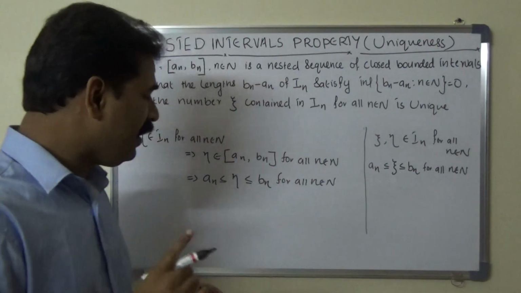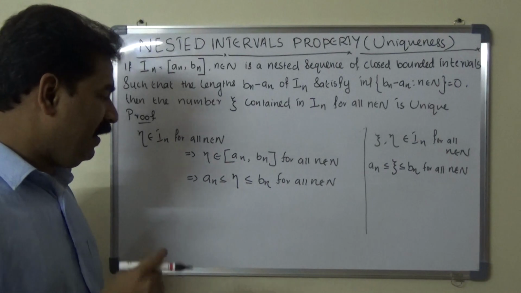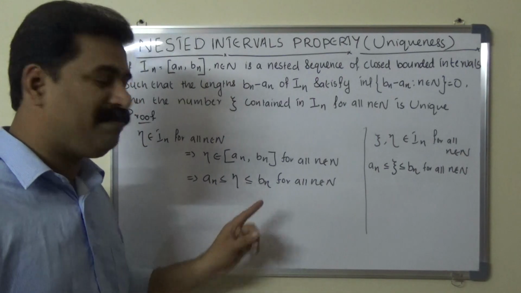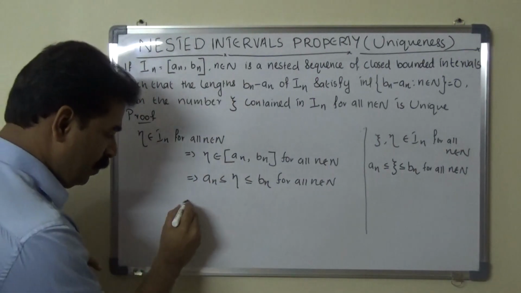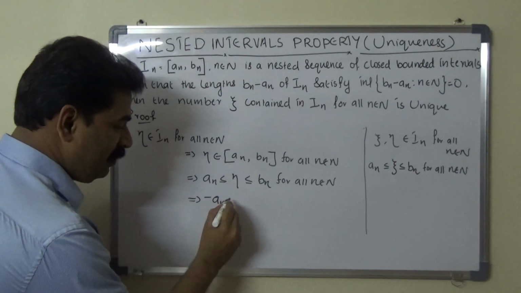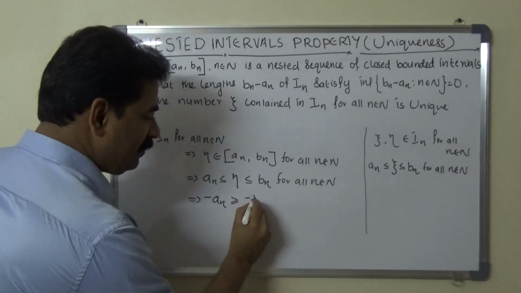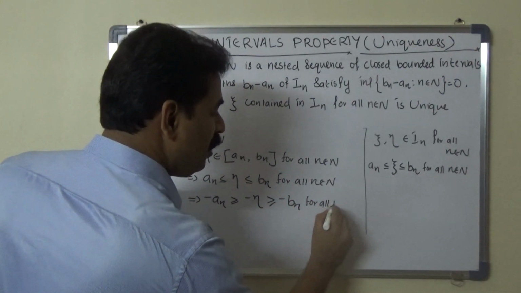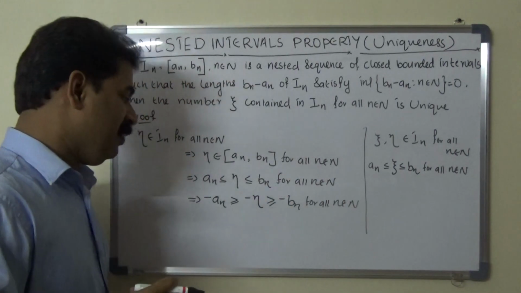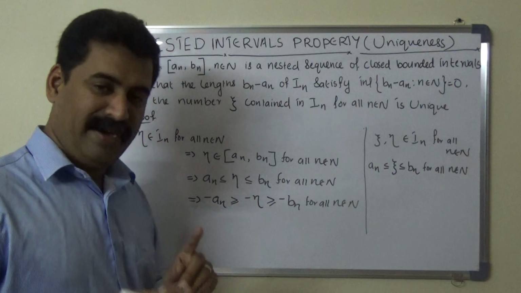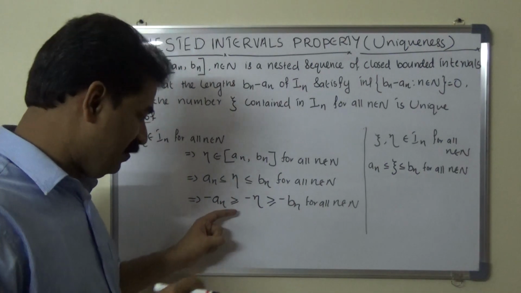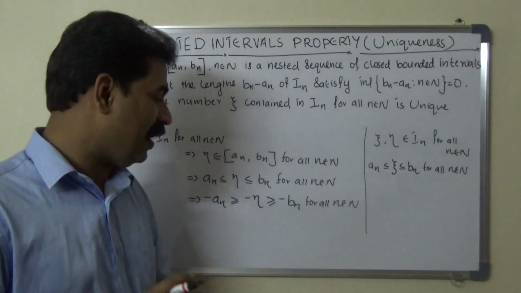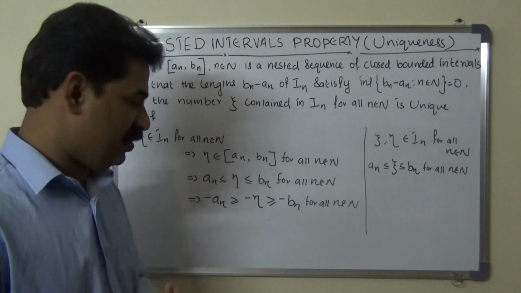Next, we multiply each term in this inequality by -1. So this becomes minus an is greater than or equal to minus eta is greater than or equal to minus bn for all n belongs to capital N. Multiplying each term by -1, the inequality will be reversed.